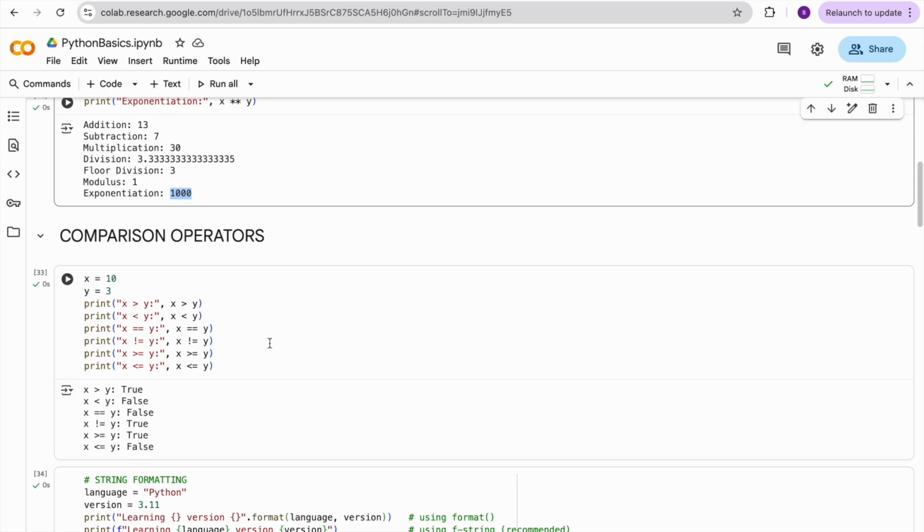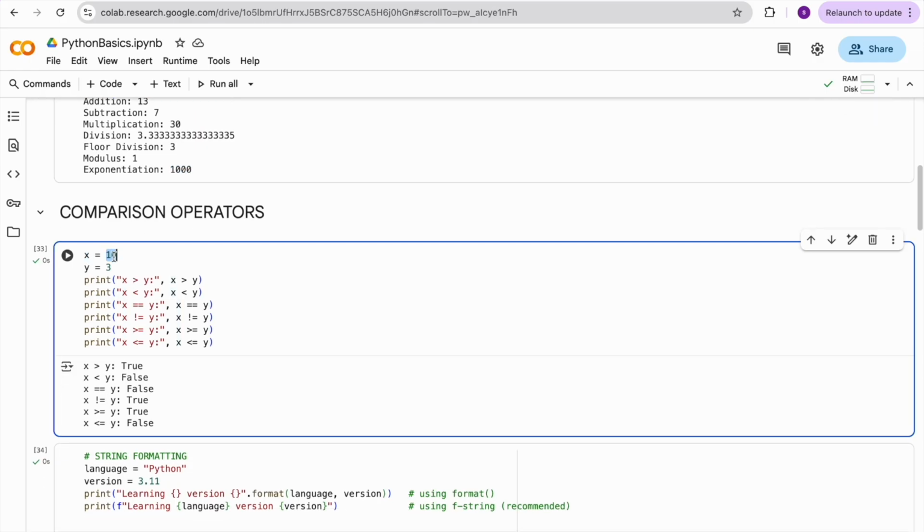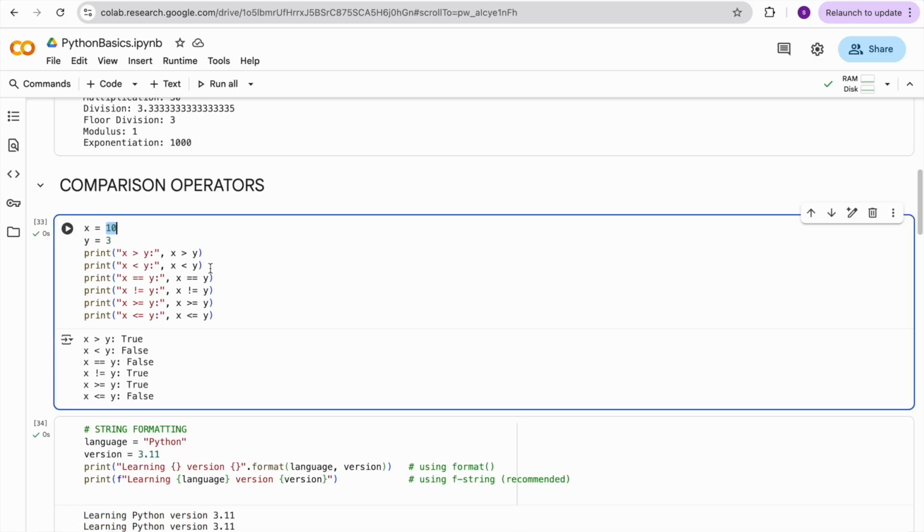So comparison operators are like, for example, I have two variables, x equal to 10, y equal to 3. So I want to compare whether x is greater than y or y is greater than x. So some kind of comparison. If I do x greater than y, that means 10 is greater than 3. Is it true? Yes, because 10 is greater than 3. So what is it going to print? True. x less than y, 10 less than 3? No, it's false. So false I got.